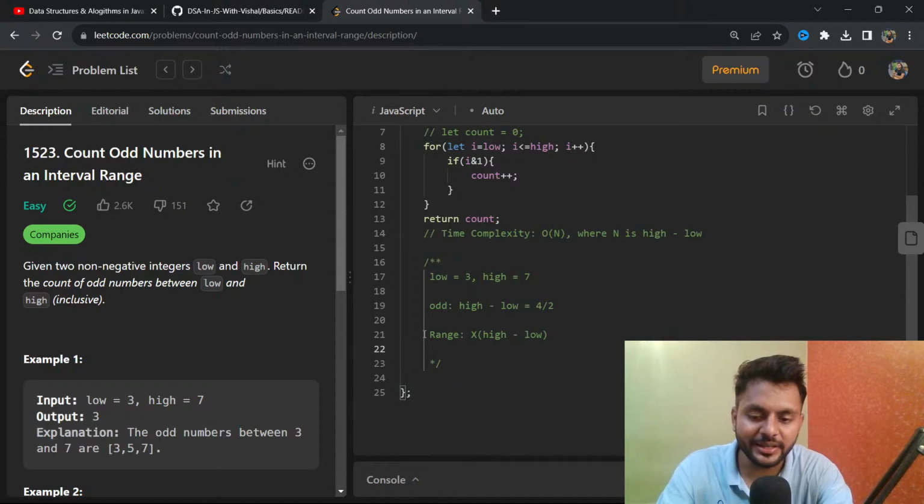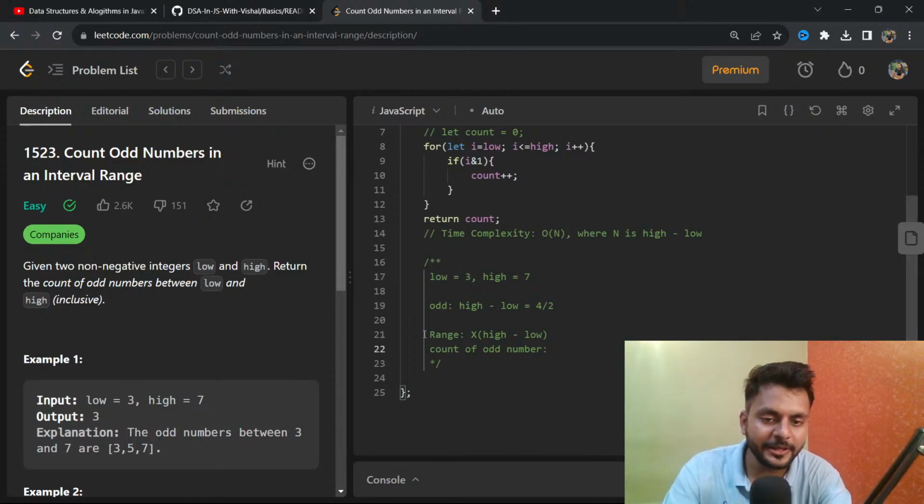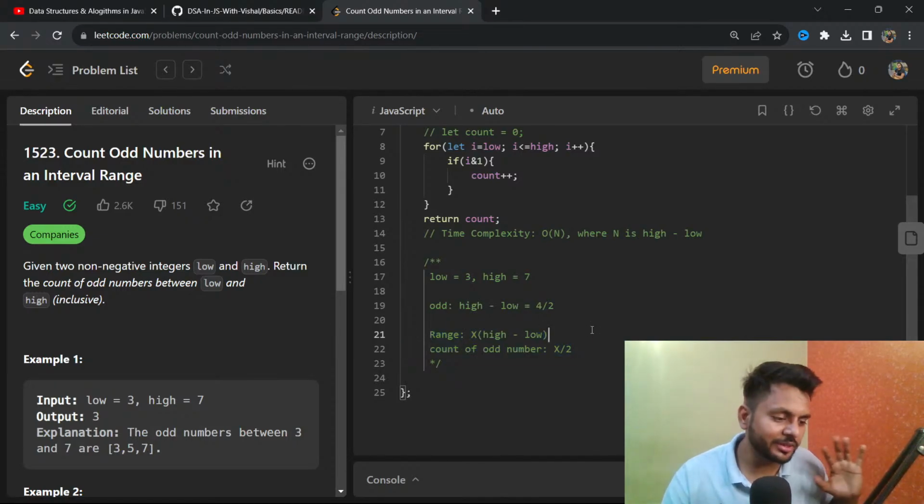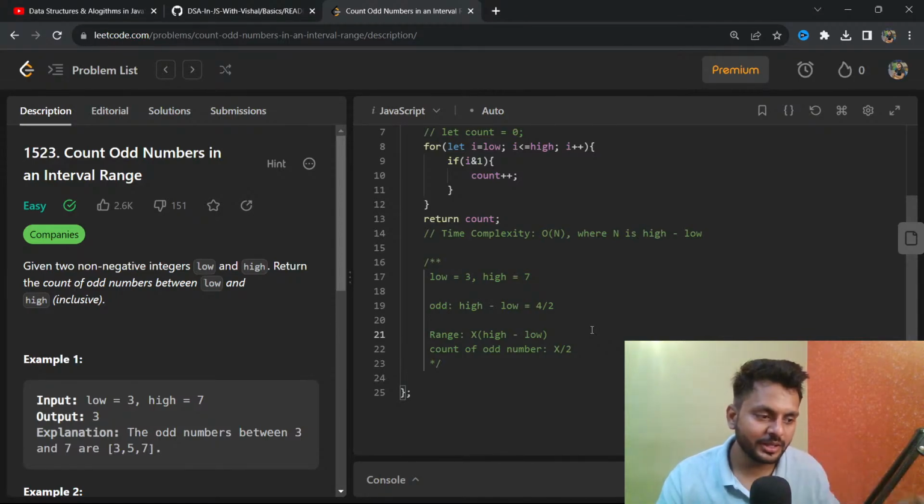So the count of odd numbers will be x by 2. By this you are able to solve like 50% of the test cases. 50% of the test cases you can easily solve.